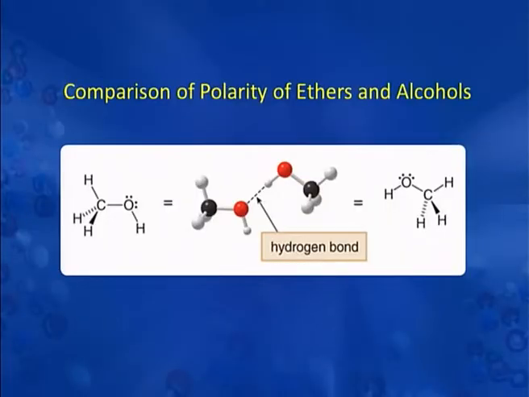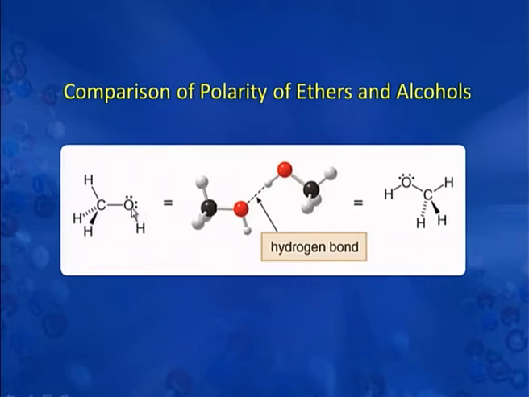We will now compare the polarity of ethers with that of alcohols. The reason for this comparison is that ethers are the alkyl derivatives of alcohols. Now, if we compare the structure of the two molecules, you will see that in the structure of alcohol, we have a possibility of hydrogen bond. This is possible because in case of alcohol, we have an oxygen hydrogen bond.